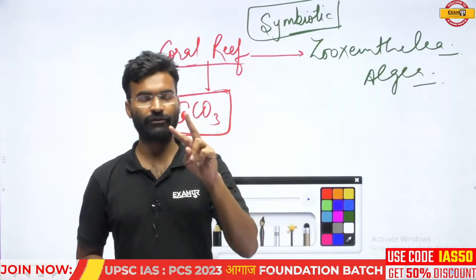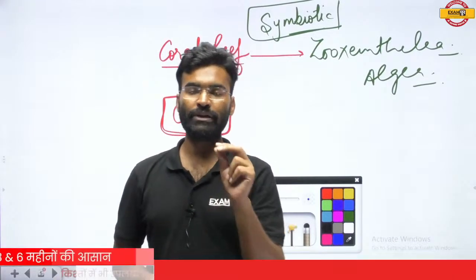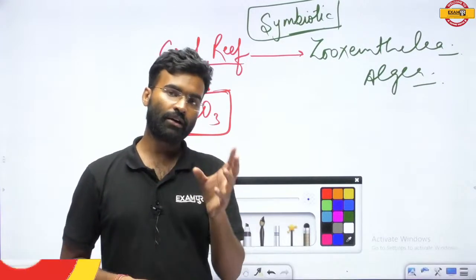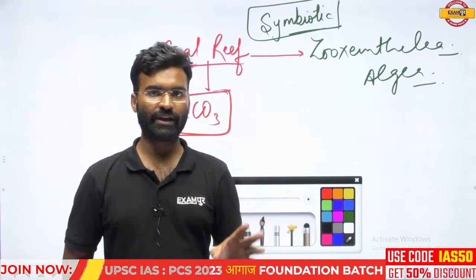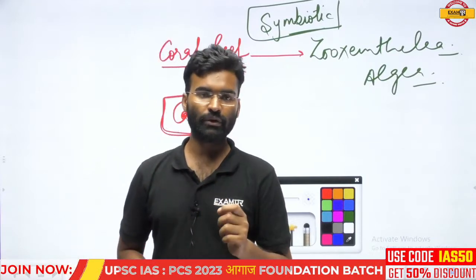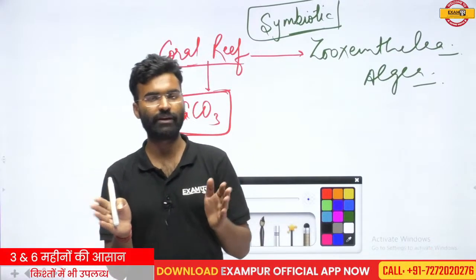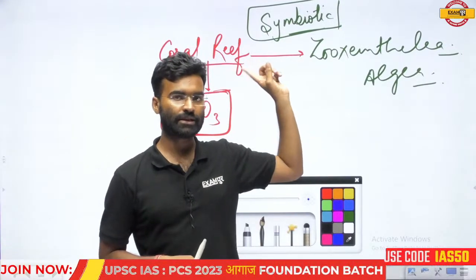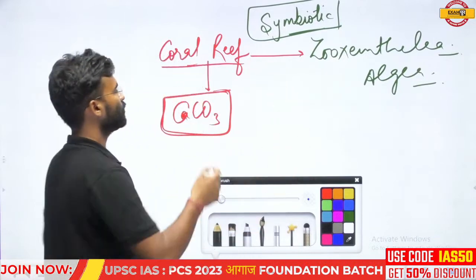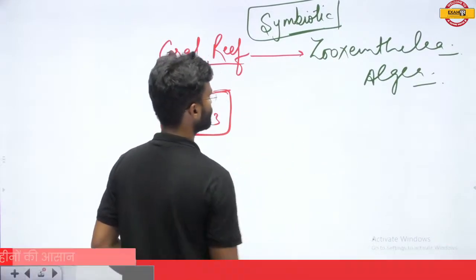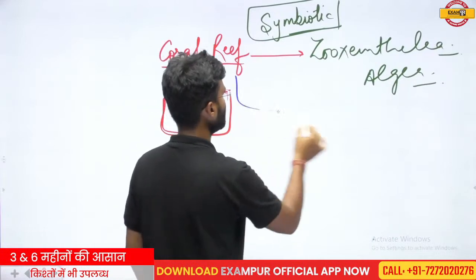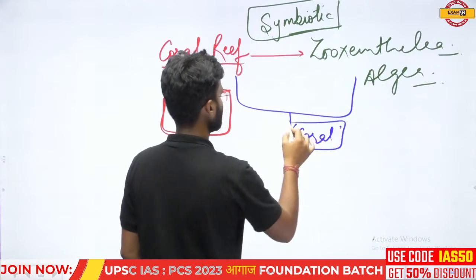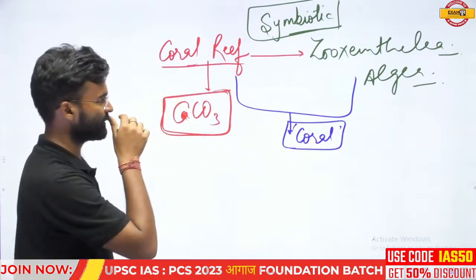So if two organisms have a requirement of each other, they cannot survive solely. If you separate those organisms, both will die. This type of relation is found between the coral reef and the zooxanthellae, and the zooxanthellae are found in the corals. Okay, this is the symbiotic relation between them.